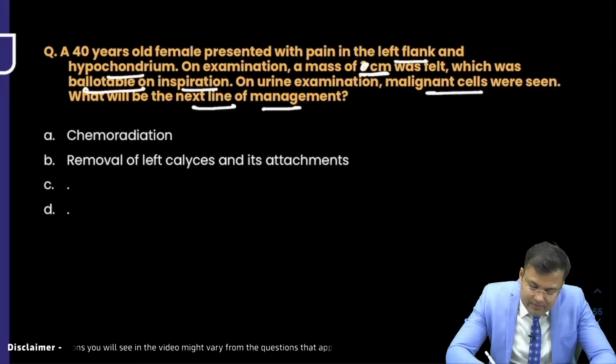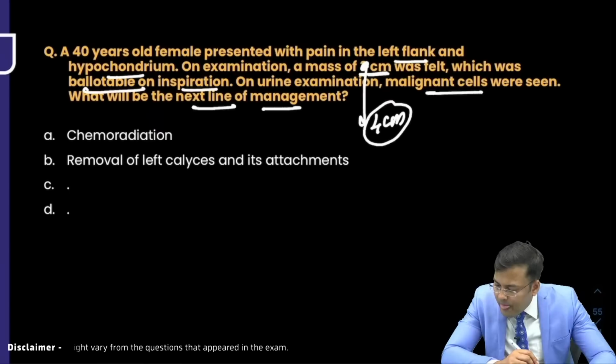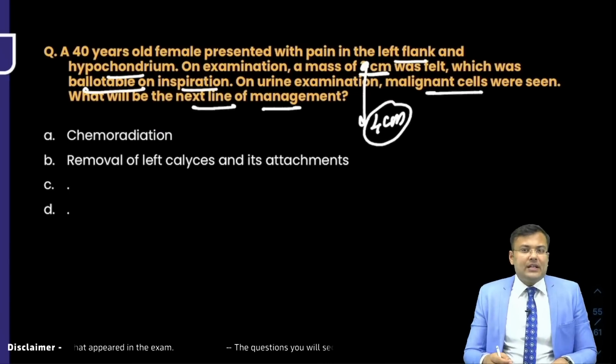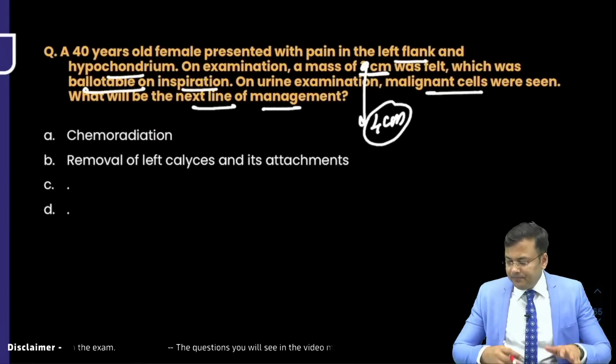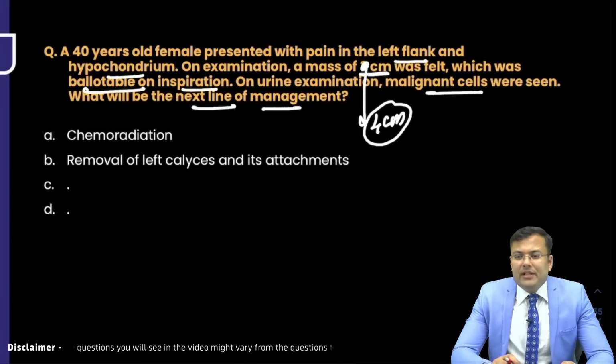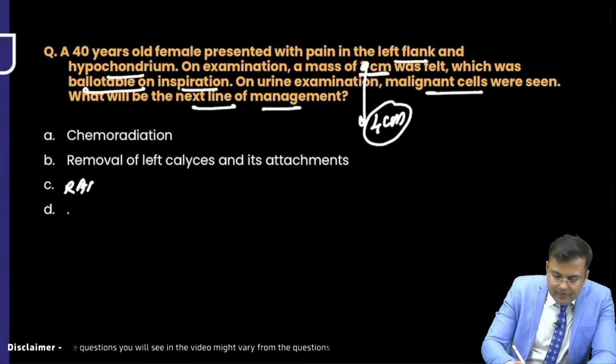Okay, it was a 4 centimeter mass. Yes, the question was there. Anybody wants to do some kind of modification in the language of the question? And please tell me the options. Radical nephrectomy, very good.